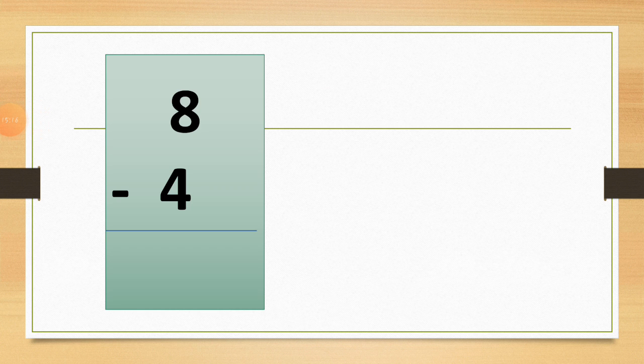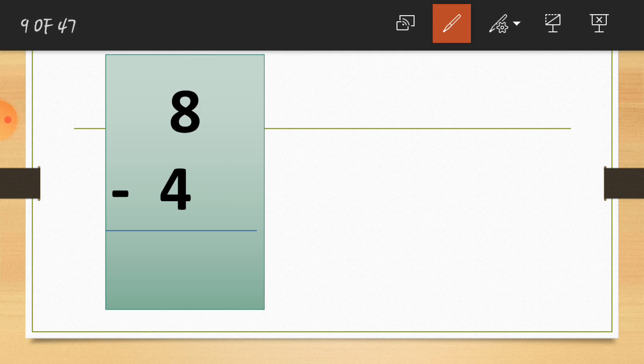You can see here is the number 8, and here is the number 4. This sign indicates you have to cut the numbers. How do you cut? Here is the number 8 and here is the number 4. So you have to cut 4 numbers from this 8. Just I repeat, you have to cut 4 numbers from this 8, and then you will get the answer. So how is it done? Let's see.